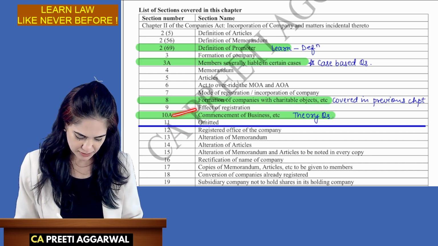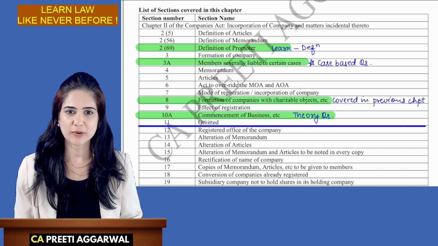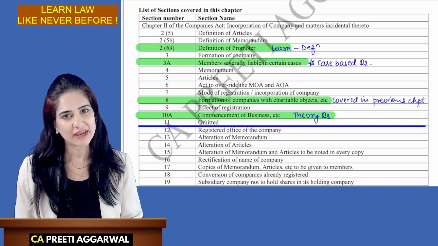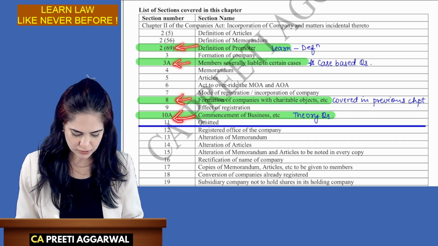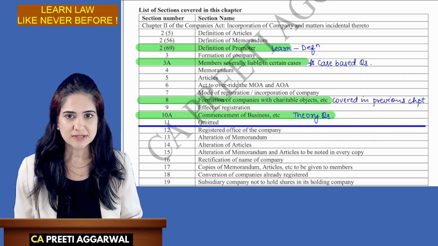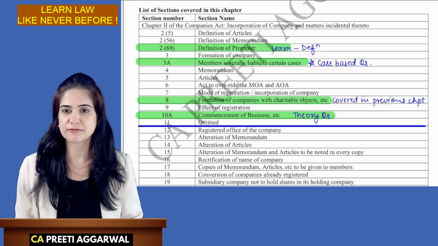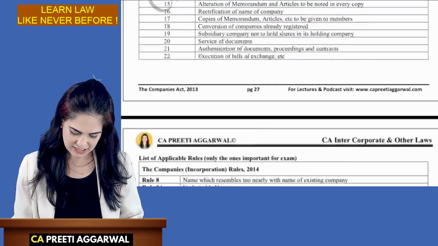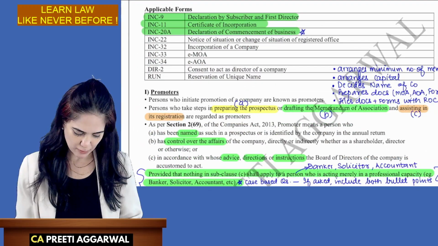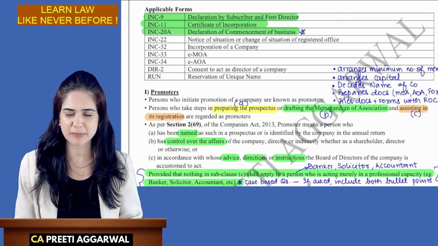And then most important, commencement of business can be asked as a theory question, Section 10A. So according to me, these are the four most important sections. I have also written what you need to learn and what kind of questions can be asked. First, let us discuss the meaning of promoters. Before that, these are the few forms which I have highlighted. You need to memorize the number.